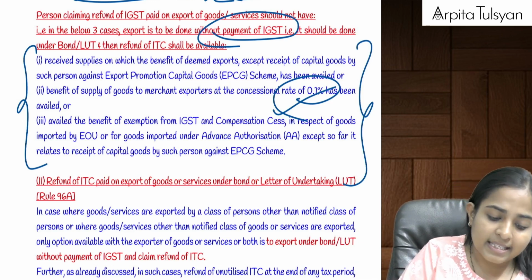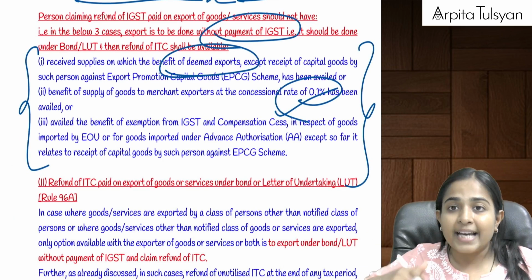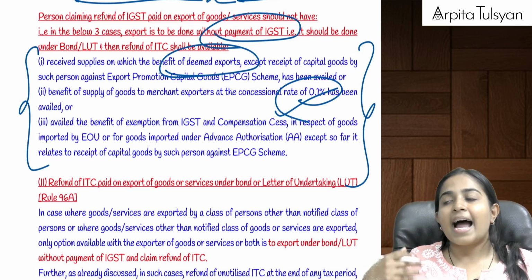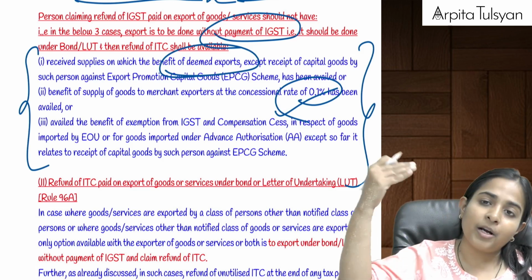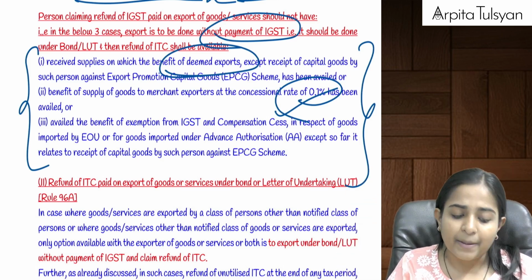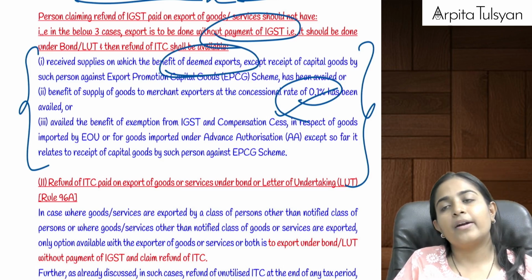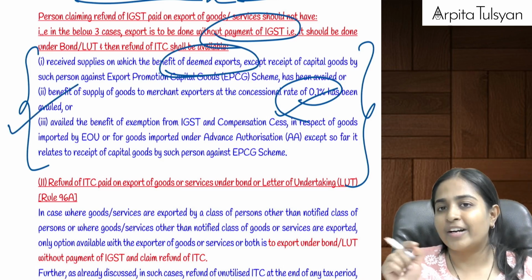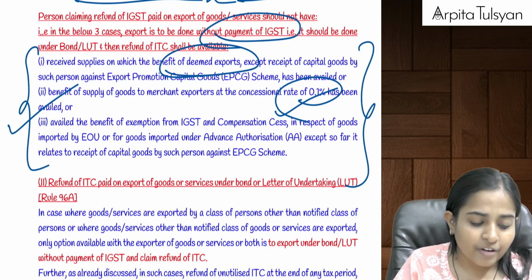Similarly, suppose someone has received the benefit of deemed exports, means I had given it to X, who was an EOU, and that particular person is required to supply the goods ahead. If that person is supplying the goods ahead on bond or LUT, then in such cases refund of ITC will be available. But refund of ITC will not be available if he is doing the export on payment of IGST.